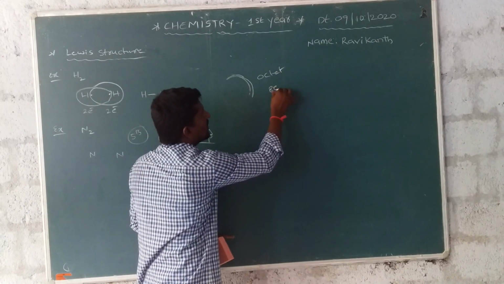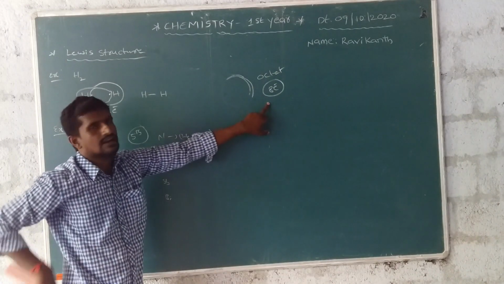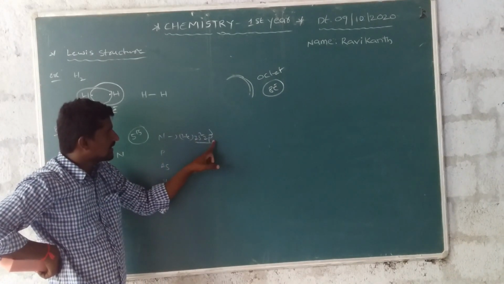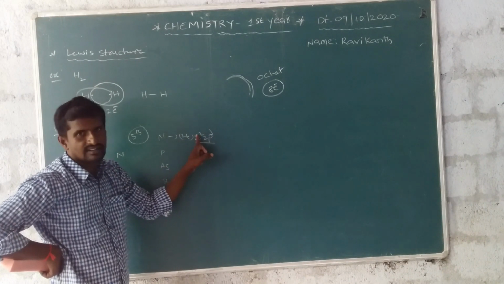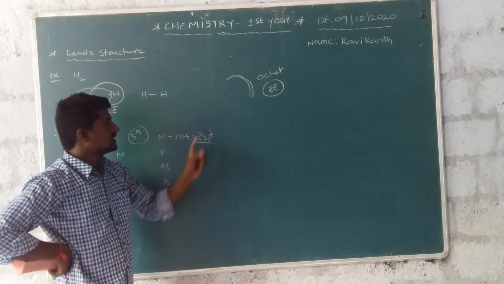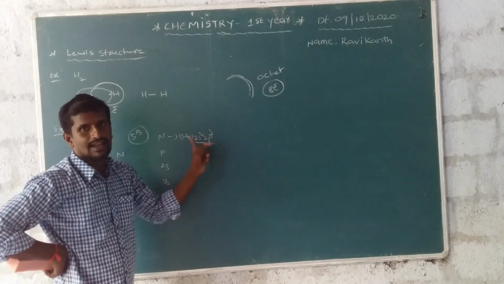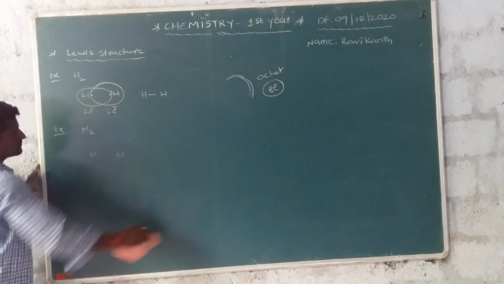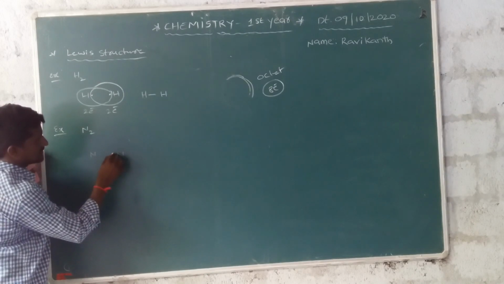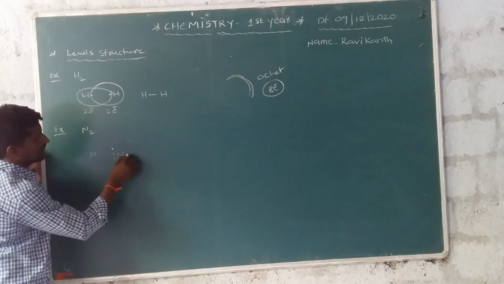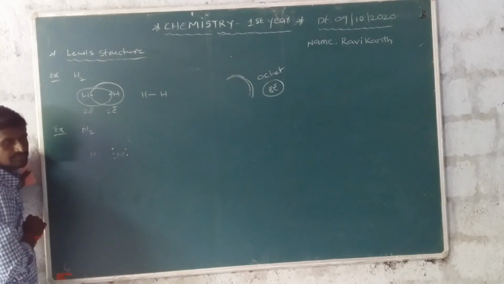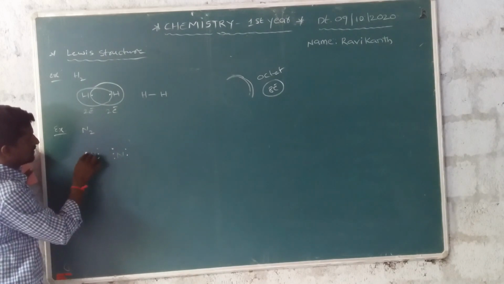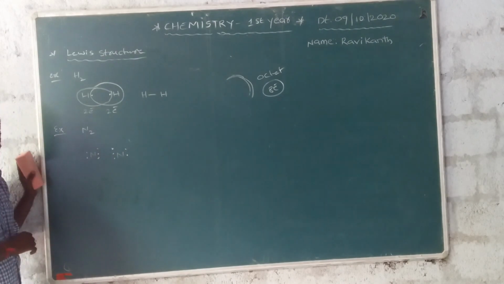Outermost orbital, how many electrons? 8 electrons are present. But in this nitrogen outermost orbital, how many electrons are present? 5 electrons. 2 plus 3, only 5 electrons are present due to this structure. See this? First one, second one, third one, fourth one, fifth one.